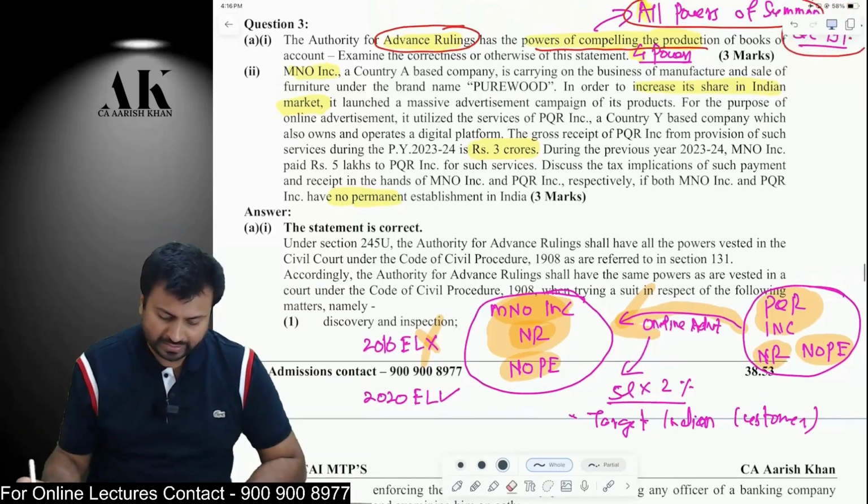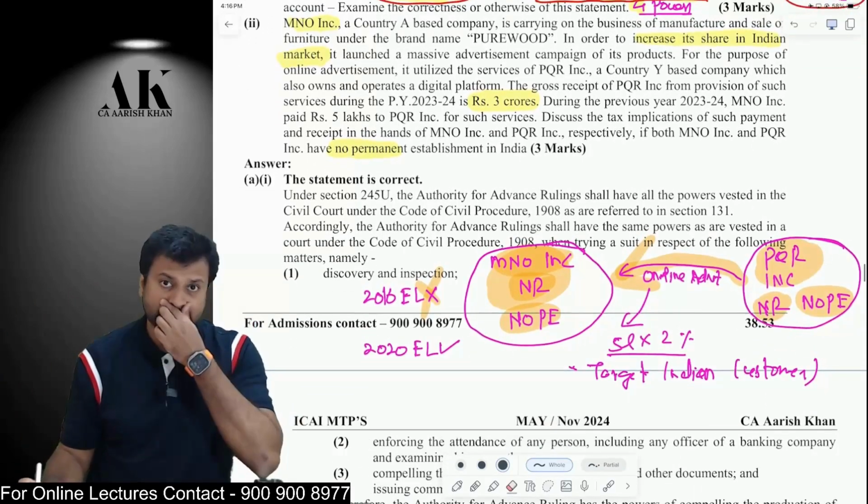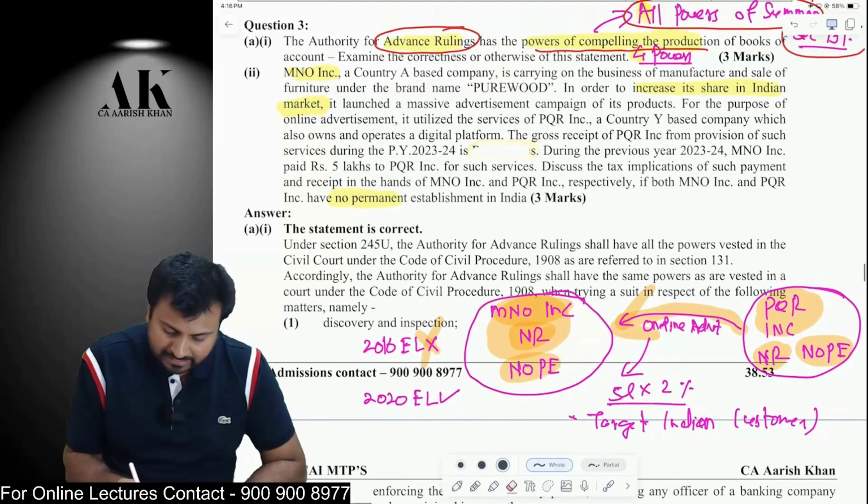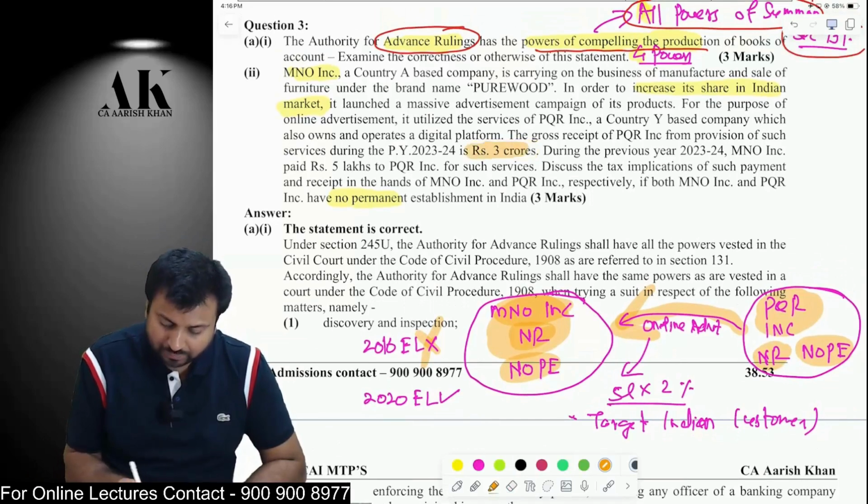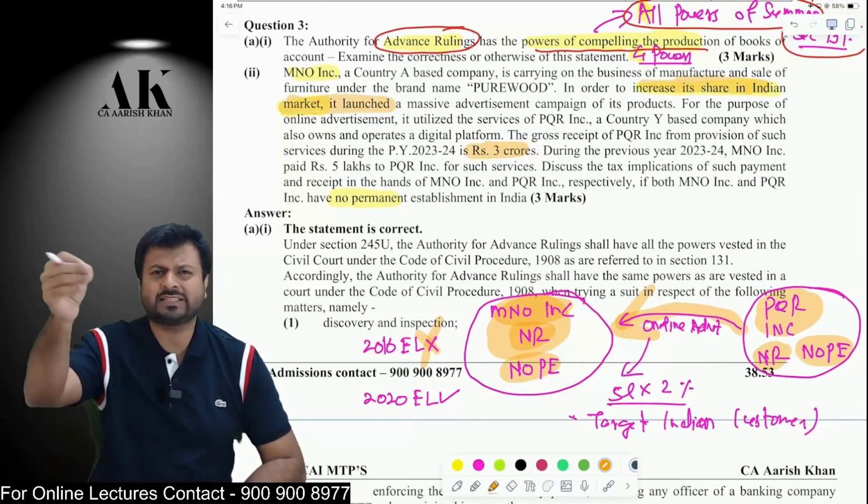But whether the 2020 equalization levy can be made applicable? Yes, it can be made applicable if the services in India are more than or equal to 2 crore rupees and it is to target Indian customers. A similar adjustment we have done earlier in the case of Turnip and Sam INC, if you remember.